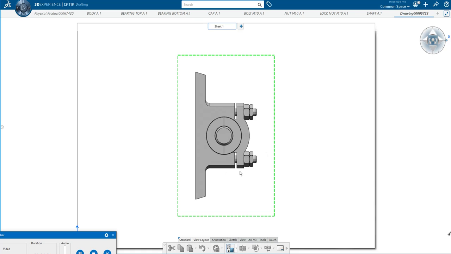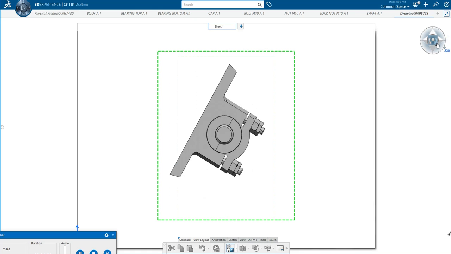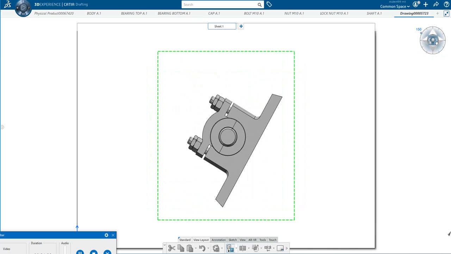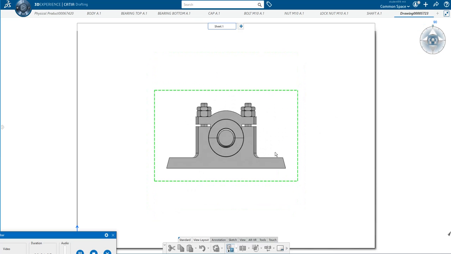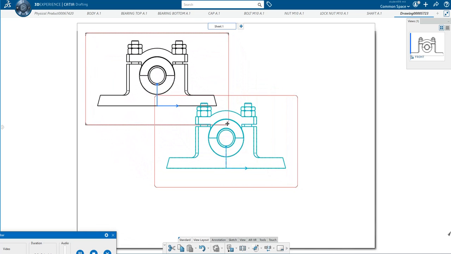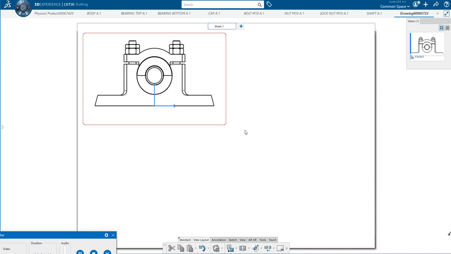Now here you can adjust this orientation just by rotating like this. So click here, it will rotate the plumber block. Now you click and click outside the sheet. So you got this front view. Now you drag and place wherever you want.